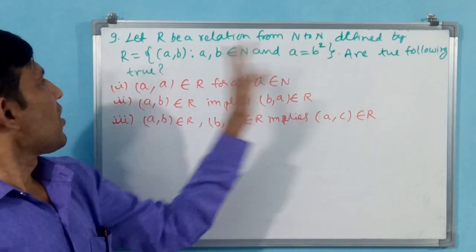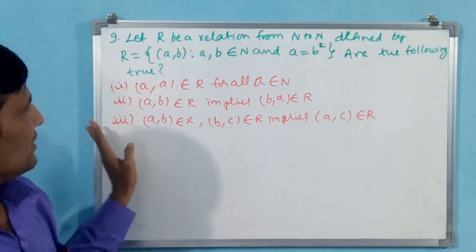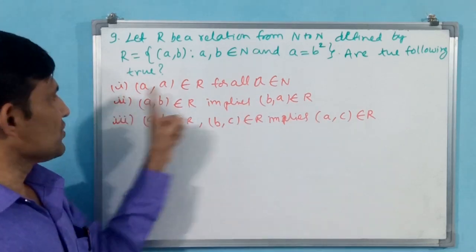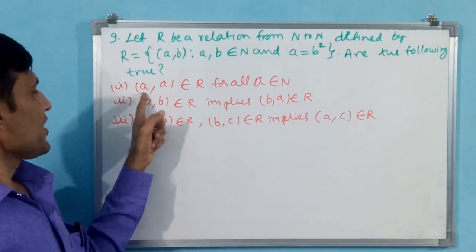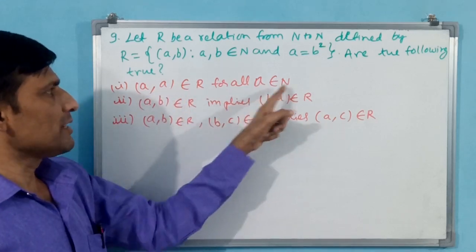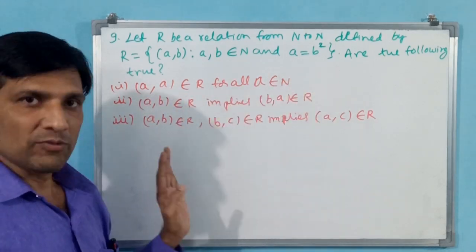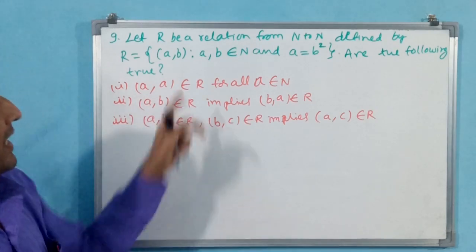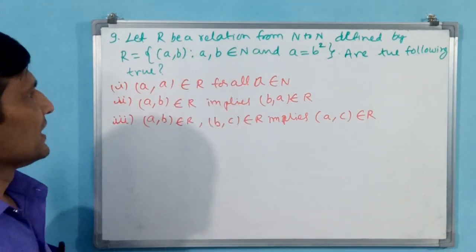Are the following true? Three sub-questions they have given. Each one we will tackle. First one: (a, a) belongs to R for all a belongs to N. Whether it is true or not, we have to tell. Let us first write the relation.